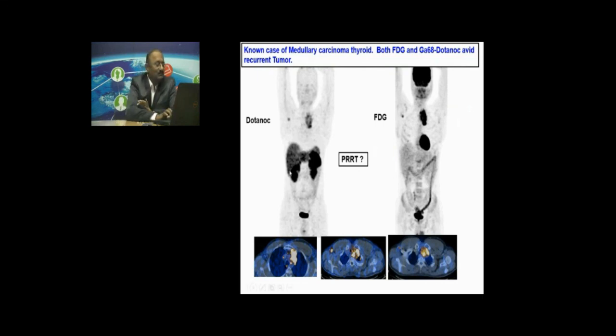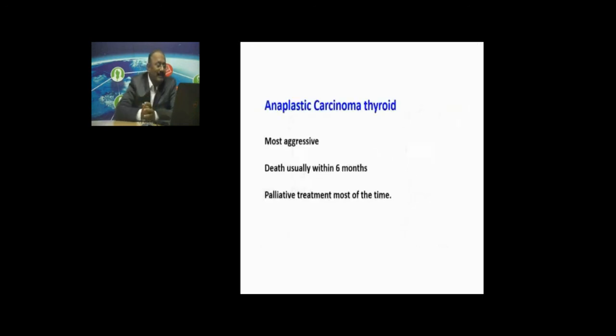You have to consider two scans here: gallium dotanoate scan or FDG. It will show the tumor burden. And wherever it is possible, if surgery is possible, recommend surgery. If surgery is not possible, then radiotherapy is usually done.